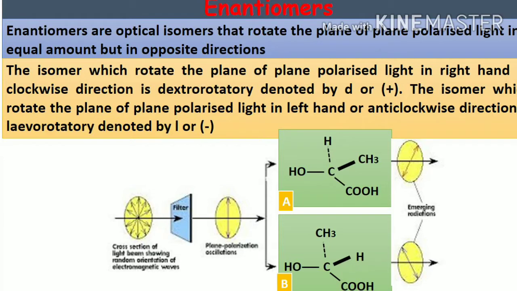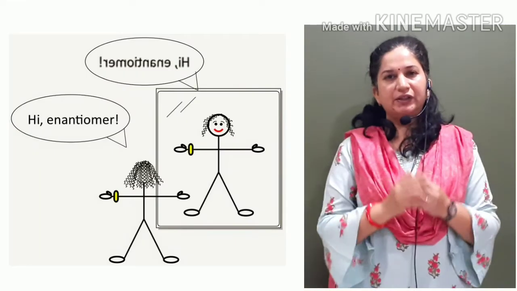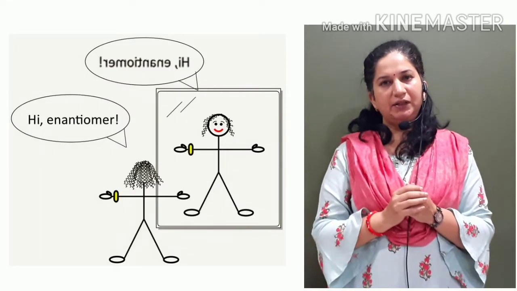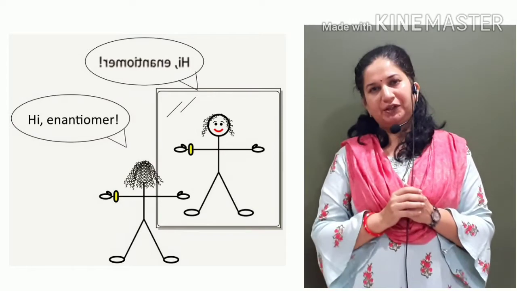Polarimeter is an instrument used to measure optical activity. Suppose in a sample tube of polarimeter, lactic acid is kept. Lactic acid contains one chiral carbon. So it will exist in two forms A and B. When plane polarized light is passed through solution of lactic acid, one enantiomer, say A, will rotate the plane of plane polarized light to right and the other enantiomer B will rotate the plane to left. Thus, in general, when a compound contains one chiral carbon, it exists as a pair of enantiomers.